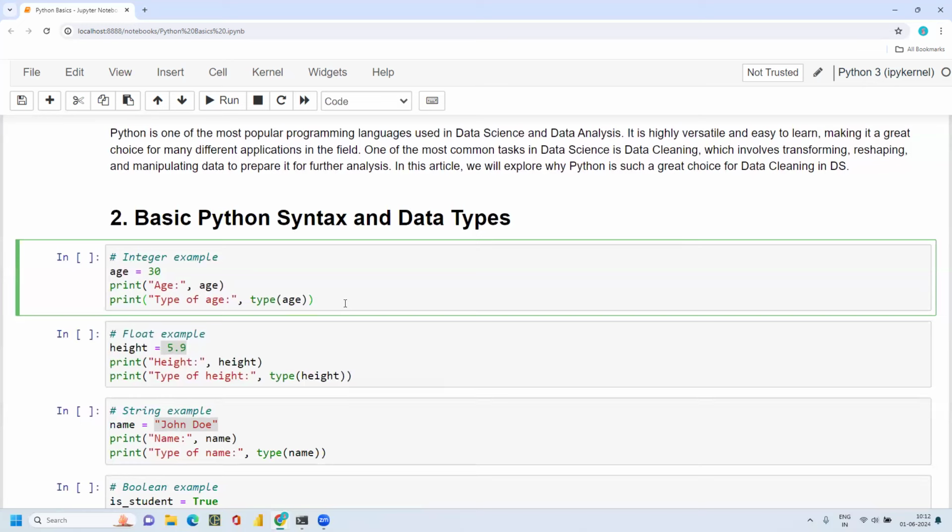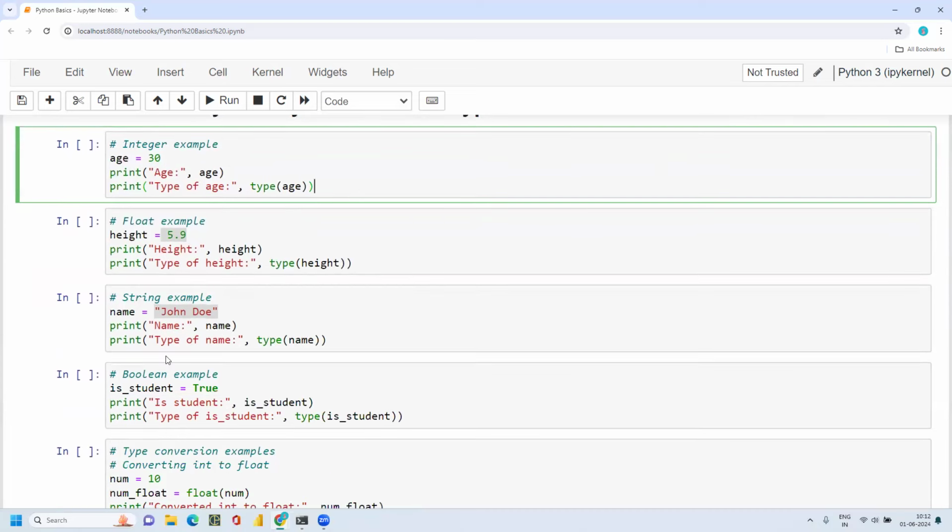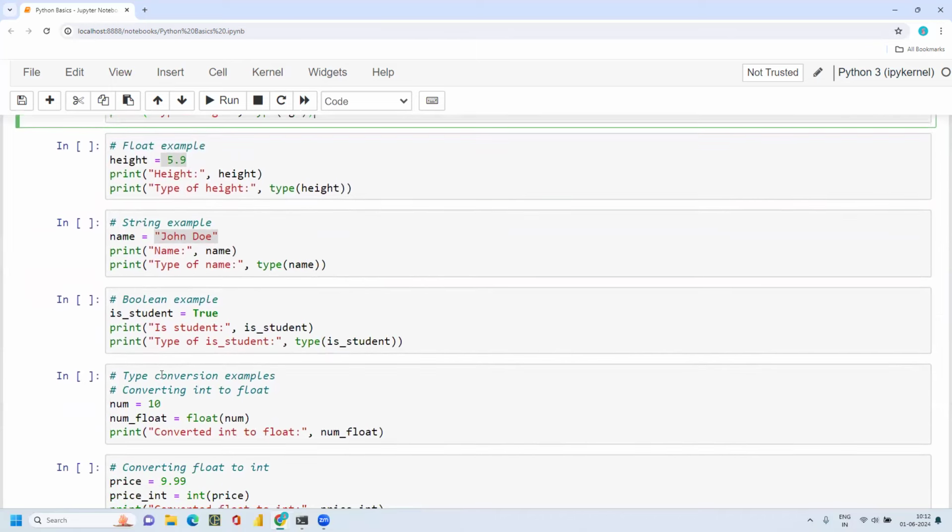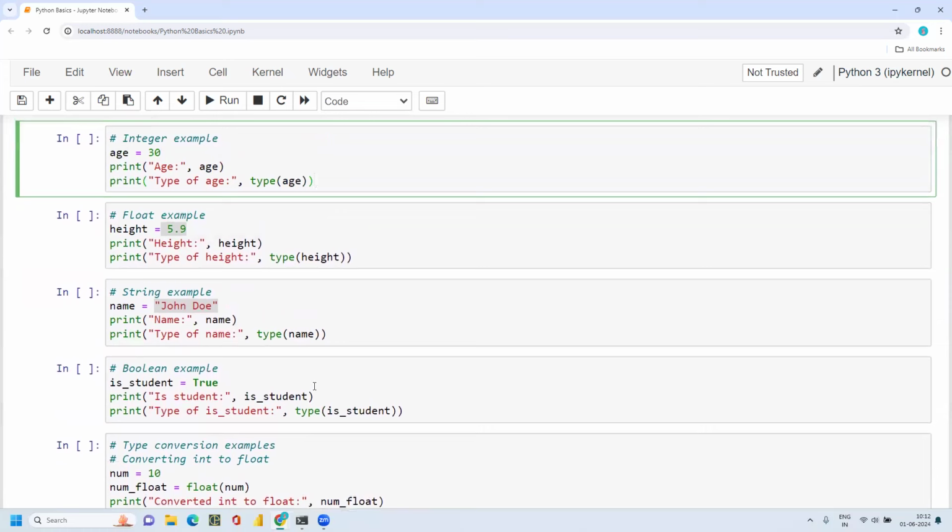In data types, Python has different data types. It could be the integer data type, float data type, string data type, and Boolean. Boolean means either true or false. We also have other data types called list, tuple, dictionaries, and sets.